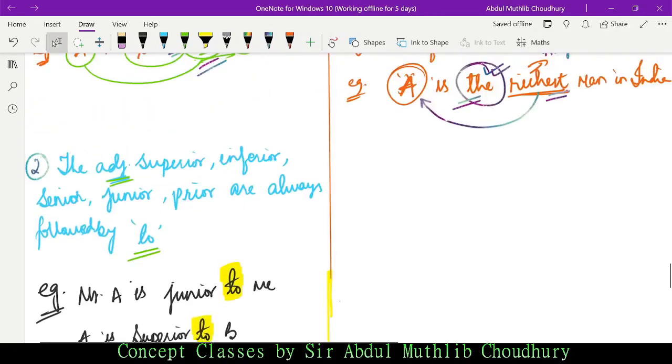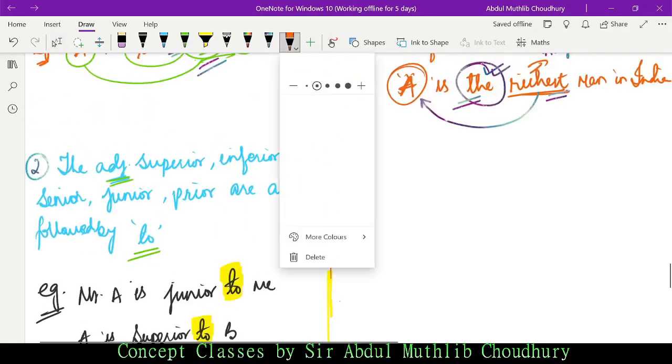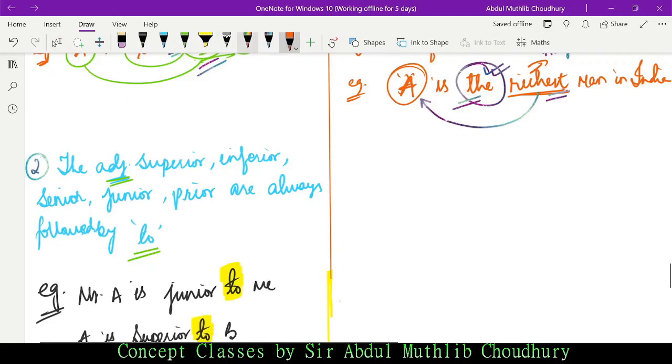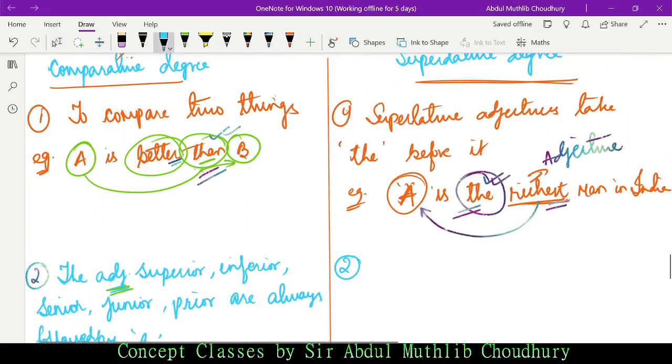Now under superlative degree. As I told you, superlative adjectives take the before them, isn't it? But again there are certain exceptions to it. What is the exception? Let us learn the exception. The exception is that we cannot use the.